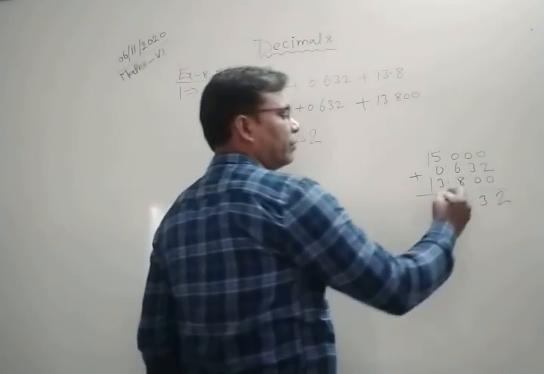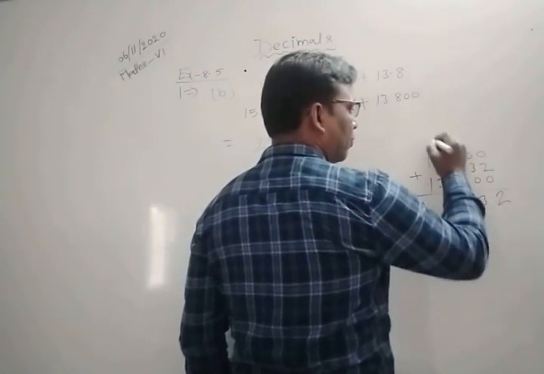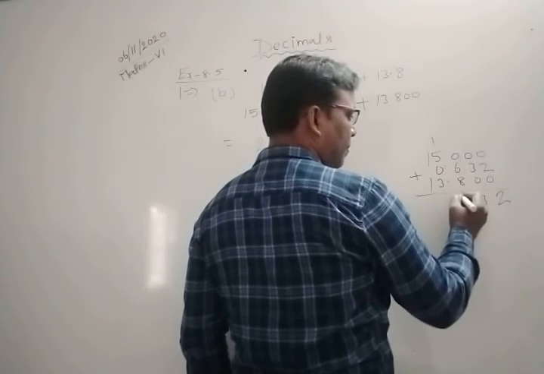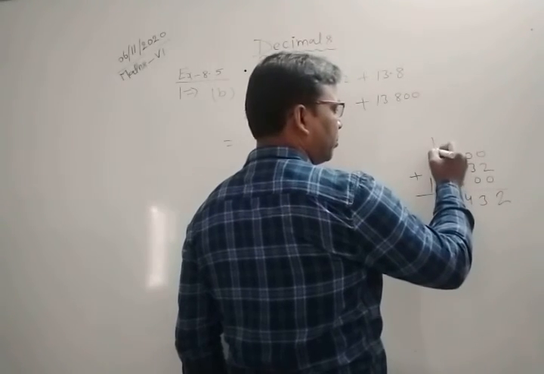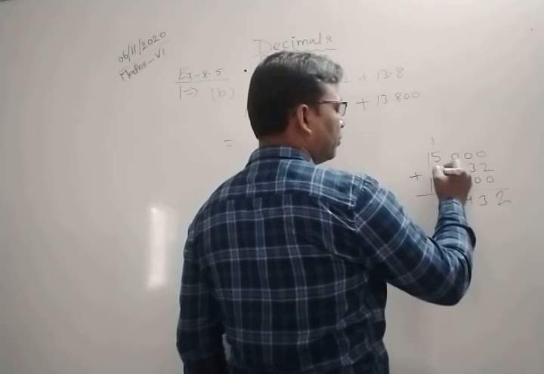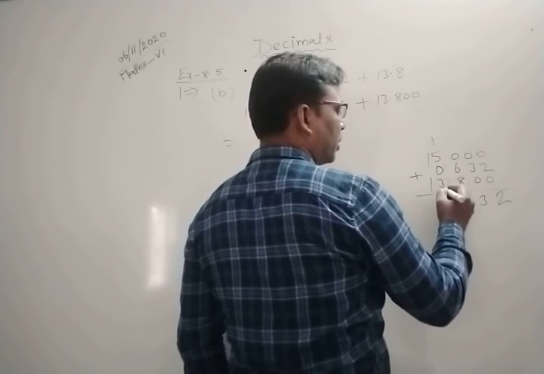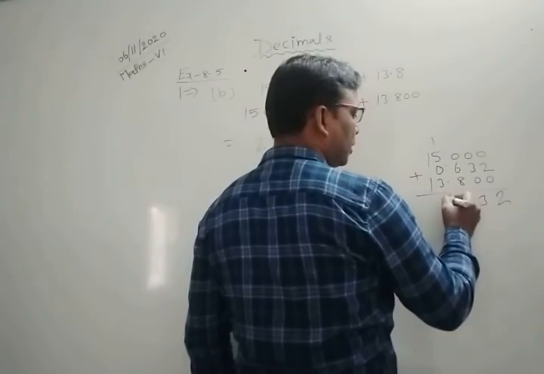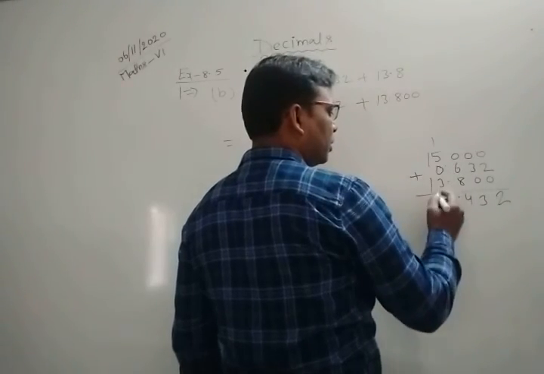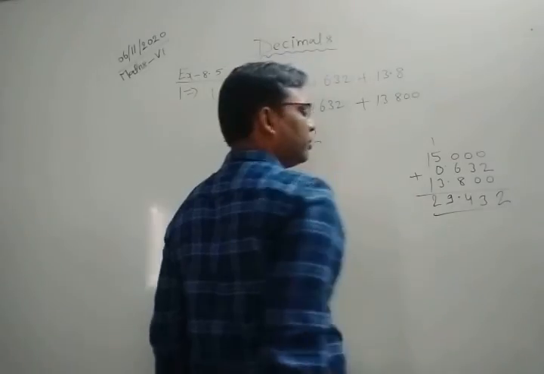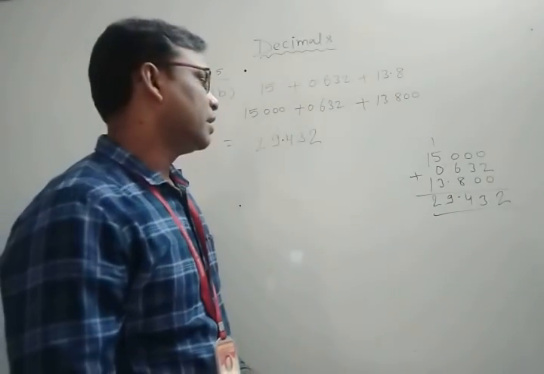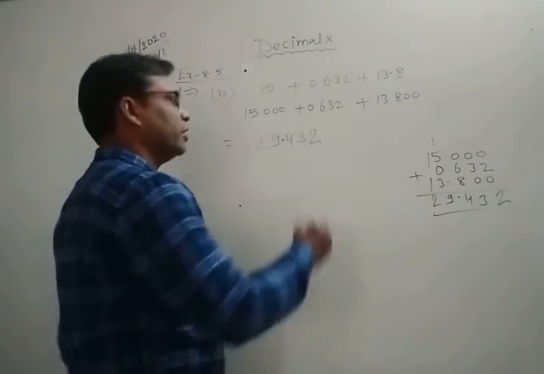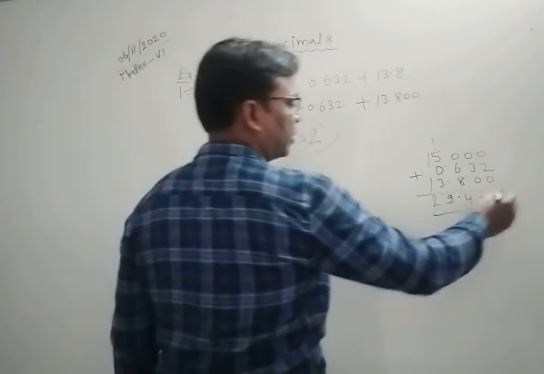14, 4 carry 1, here decimal, and 1 plus 5, 6 plus 0, and 0 plus 6 plus 0 is 6, 6 plus 3 is 9, okay, and 1 and 1, 2. So in this way you can see that both results are the same. This is the horizontal method and this is the vertical method.